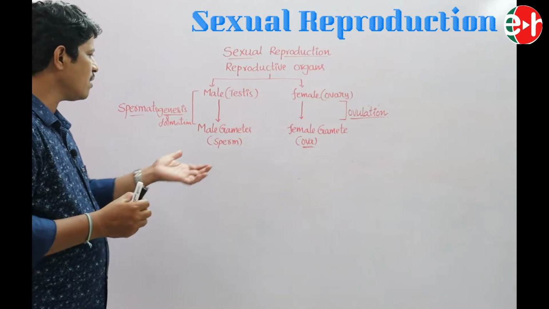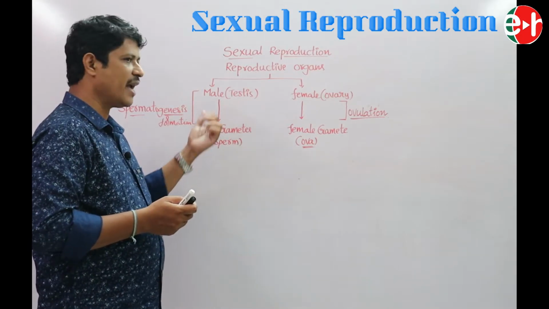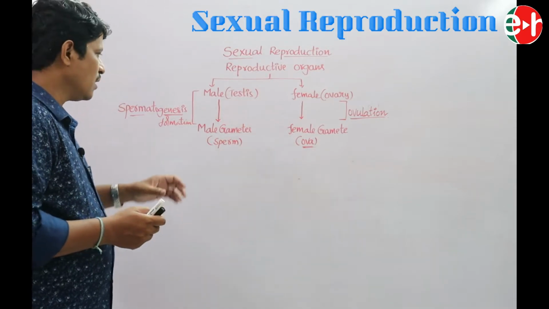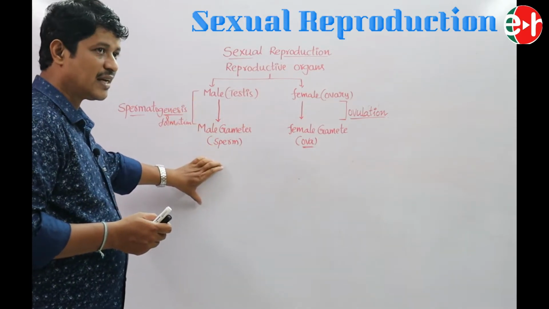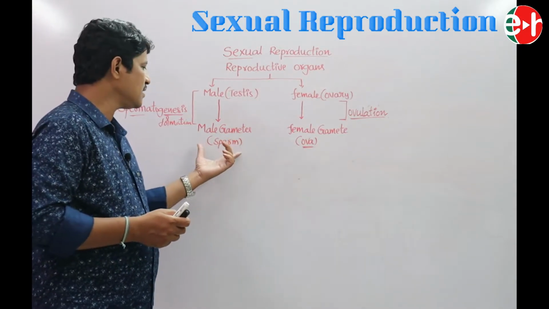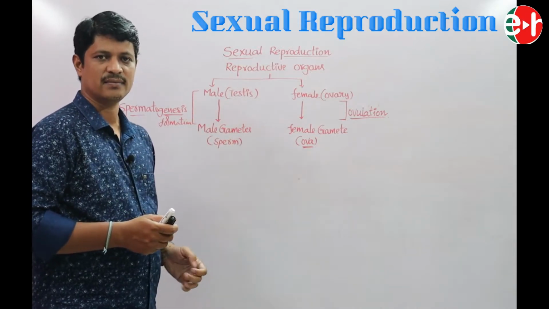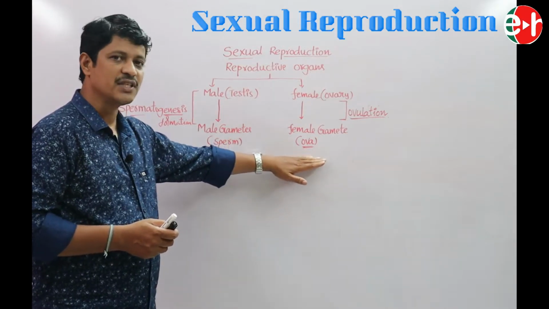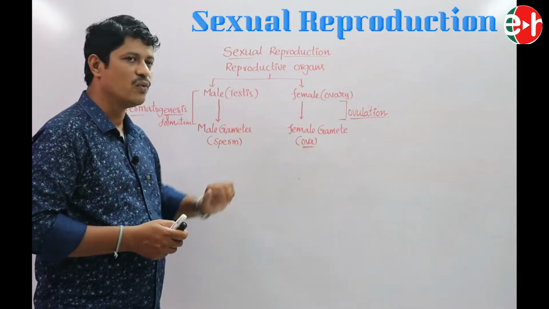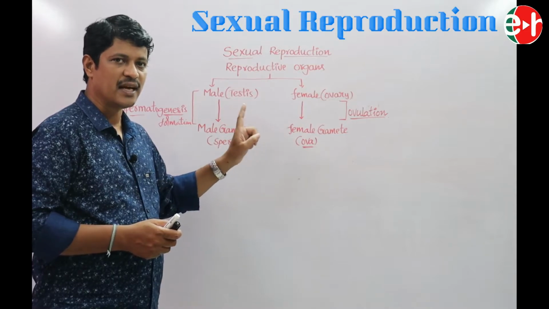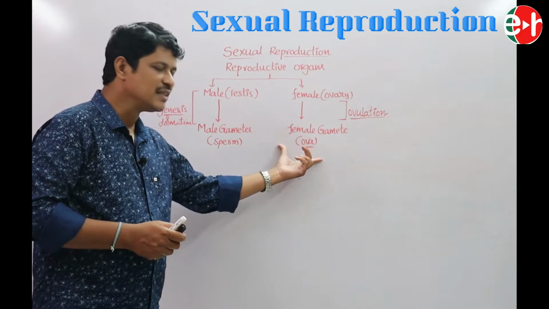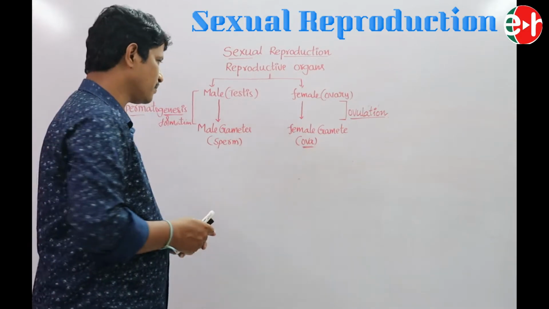The production of the sperm occurs from the adolescence stage until death. These sperms are produced in males. But at the age of 50 or 55, the ova won't be produced from the ovary. So it will stop at the age of 50 or 55. This process is known as menopause.